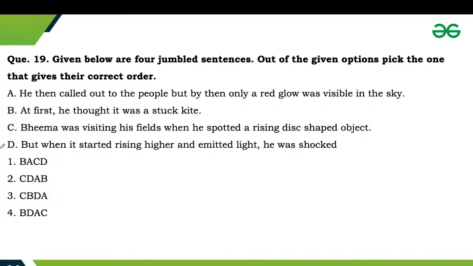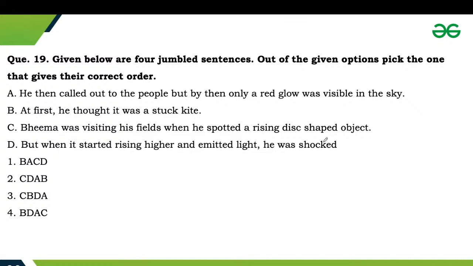So the passage begins with an introduction to the topic at hand. Statement C talks about how Bhima was visiting fields when he spotted a rising disc-shaped object.